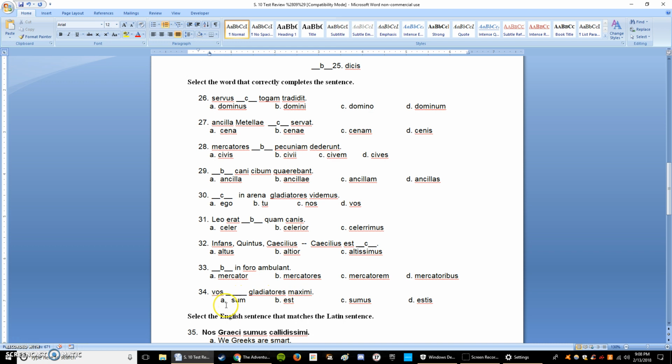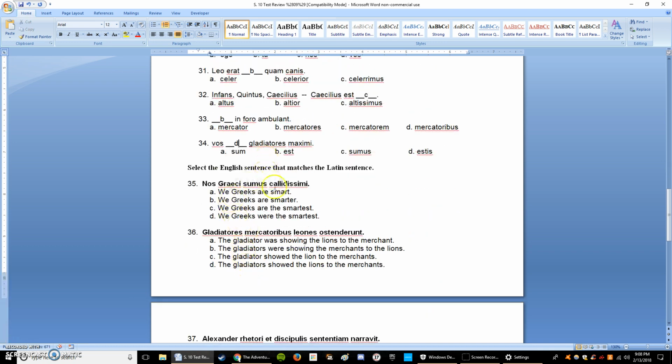Alright, number 34, vos blank gladiatores maximi. And in this case, we are missing our verb. And these are all different forms of is or are. The subject is vos, so we need to find the one that ends with tis, since vos means y'all, and tis is the second person plural ending. So the answer there is going to be D.